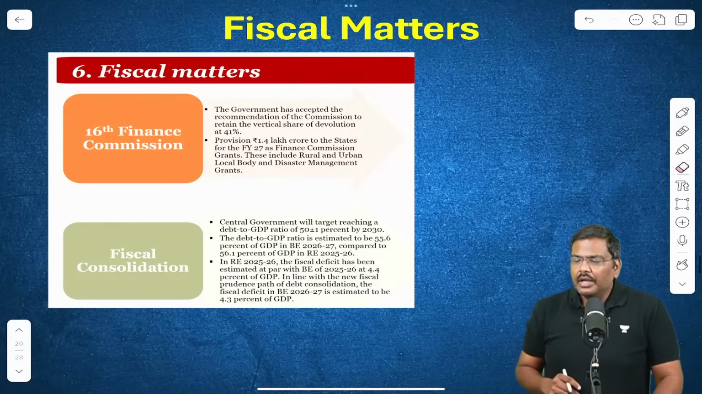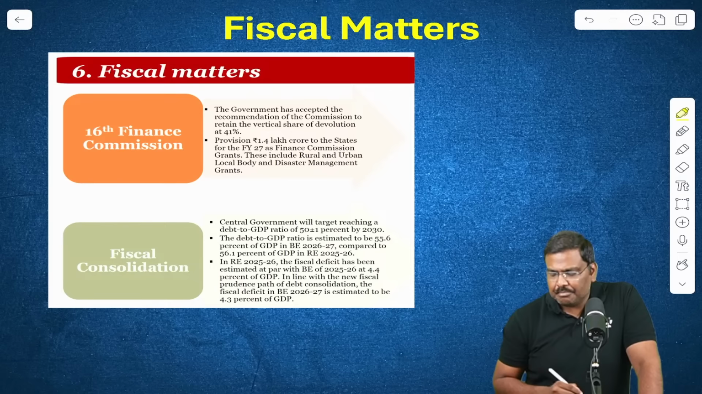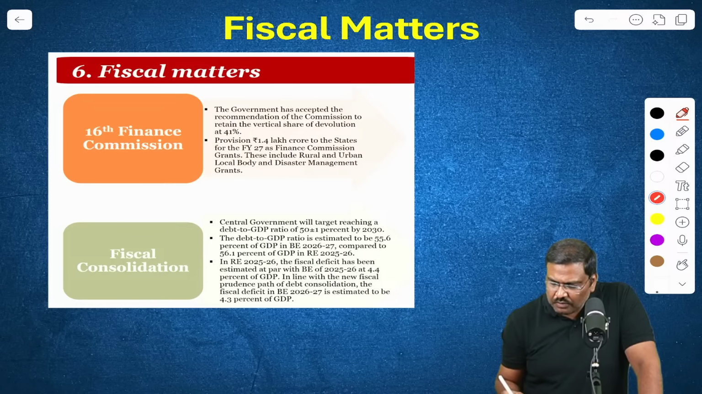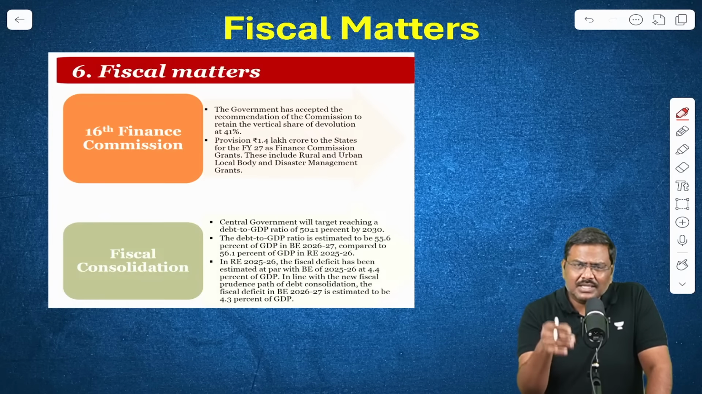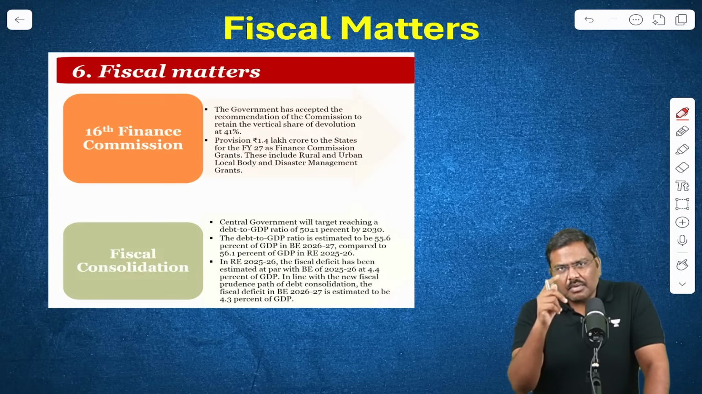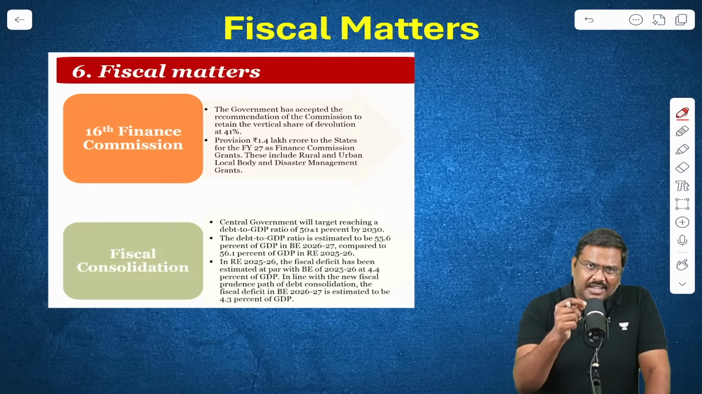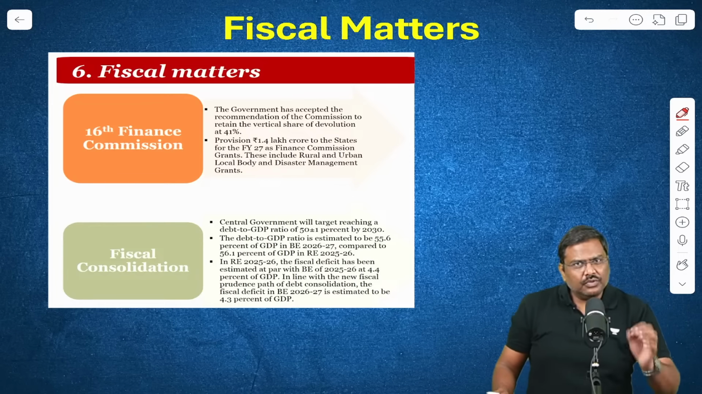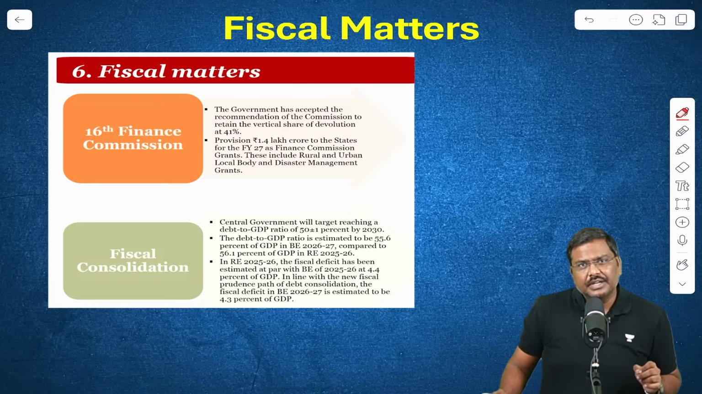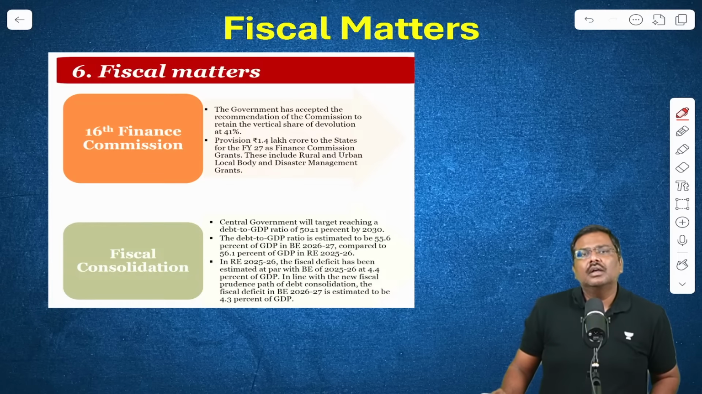Next, important fiscal measures or fiscal matters. Please make a note of these points, and when you download the PPT, please look at these. Point number 1. The government of India until recently used to focus on fiscal deficit. That was the main policy anchor for the government.